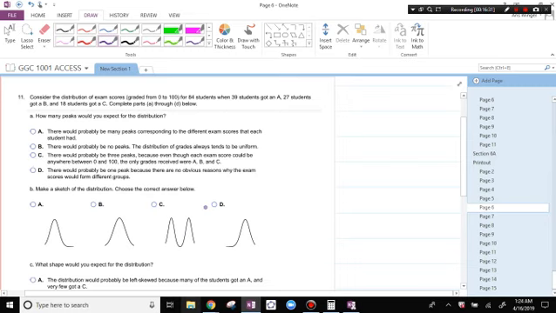Consider the distribution of exam scores from 0 to 100 for 84 students, where 39 got an A, 27 got a B, and 18 got a C, and compare complete parts A through D below. How many peaks would there be for the distribution? We would be expecting 1 peak, because we would not expect scores to be broken up into 2 different groups.